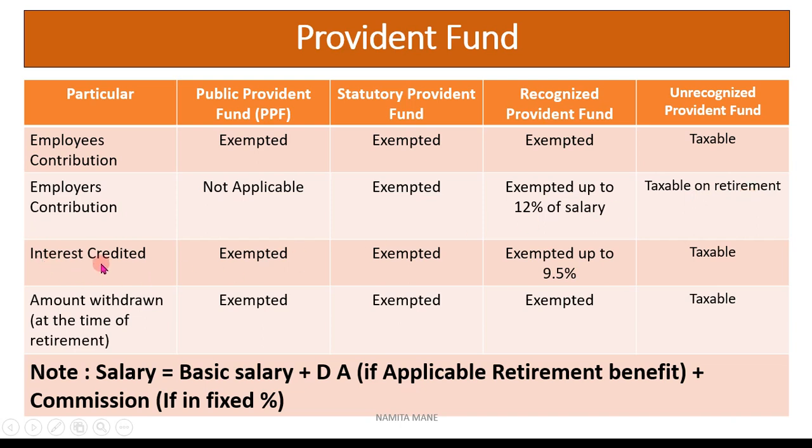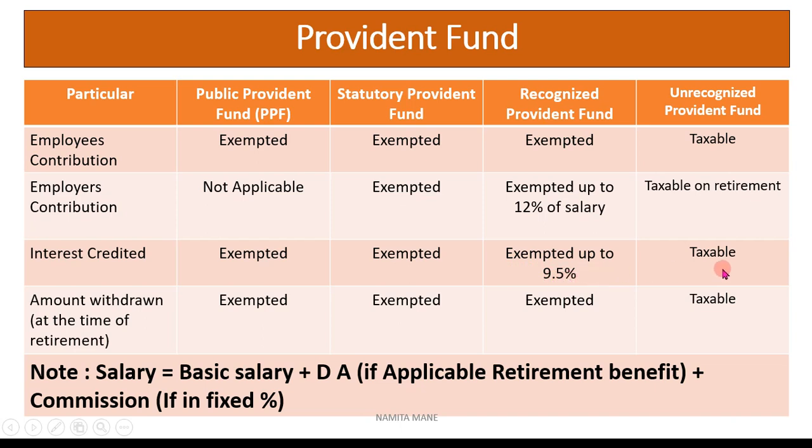And next is interest credited. In case of Public Provident Fund, interest credited is exempted. In case of Statutory Provident Fund, interest credited is exempted. In case of Recognized Provident Fund, the interest credited is exempted up to 9.5%.